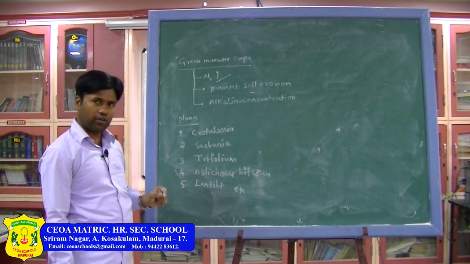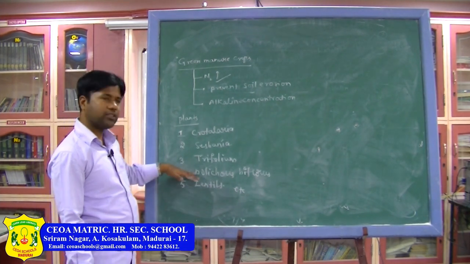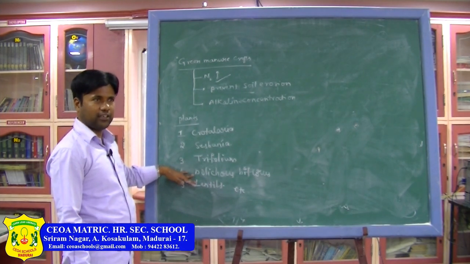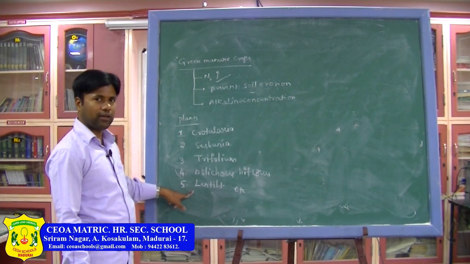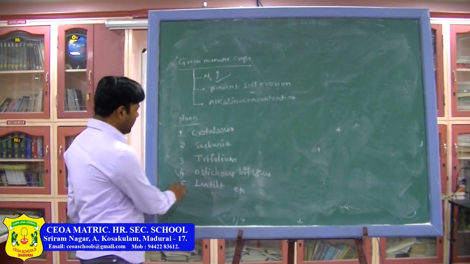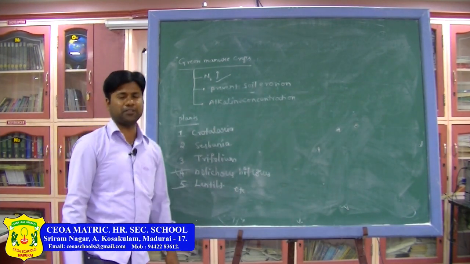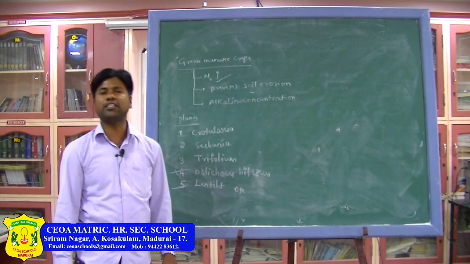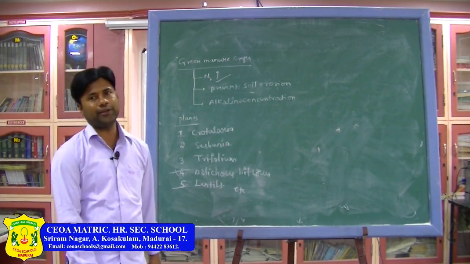This Dolichos biflorus, even in kidney disease they use Dolichos biflorus. It is also called horse grain, horse gram. Next one is lentils. Okay, these are also some of the grains from which we get pulses, the lentil and the Dolichos. Usually in +1 we have learnt about them during the economic importance of the Fabaceae family or Leguminosae family. This is about the green manure crops.